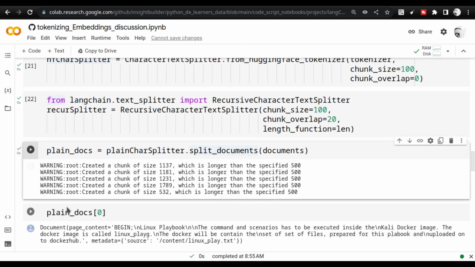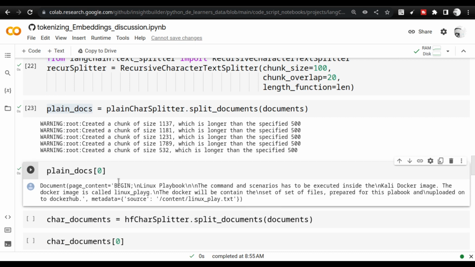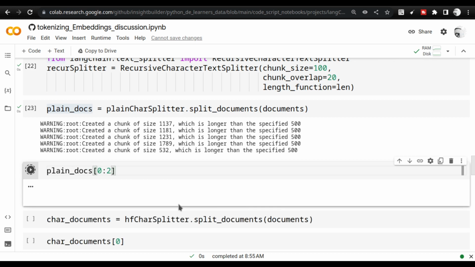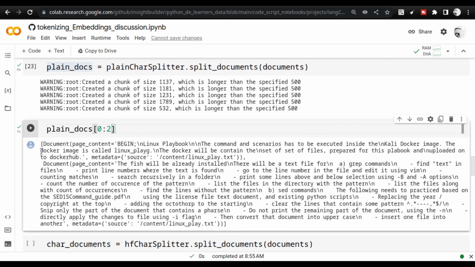If you take a look at the docs, it is actually a list. If you execute the list, you will see the first split. If you want to look at multiple documents, you can do that also. If I list 0 to 2, there will be documents. Sorry, actually 0 to 2, only 2 documents will come in the case of a list.